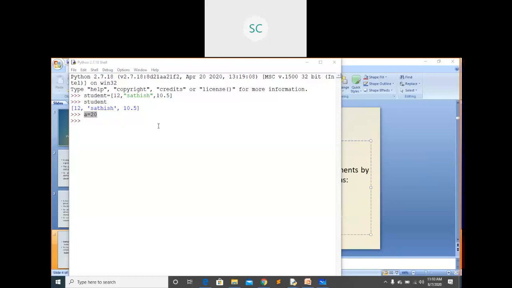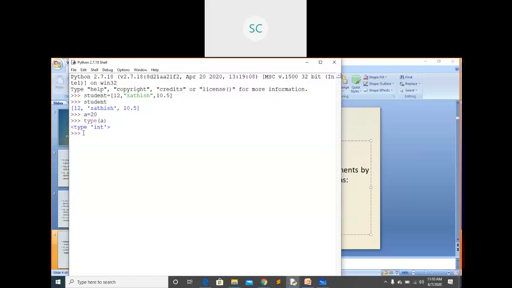This variable a is storing some data, right? I have assigned an integer value only, but internally I want to check whether it is taking it as integer or not. We have the type function, right? Type of a means it will give which type of data it is storing.